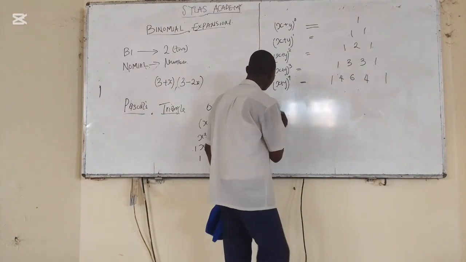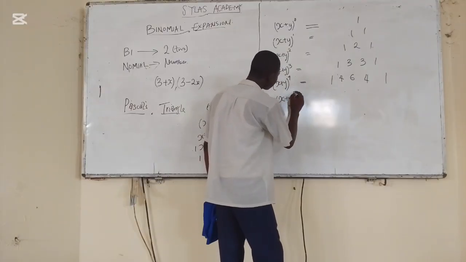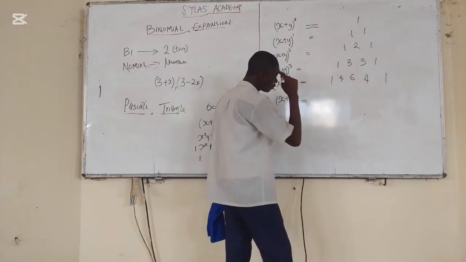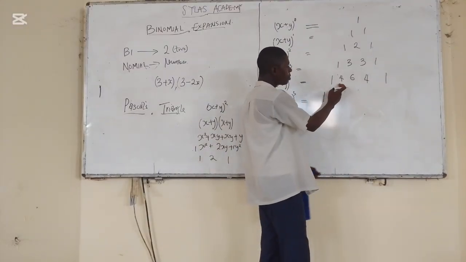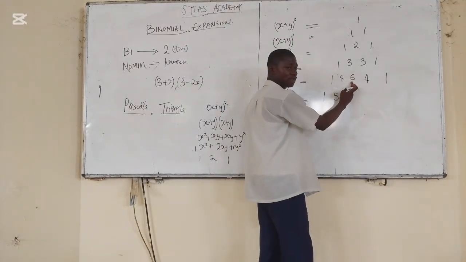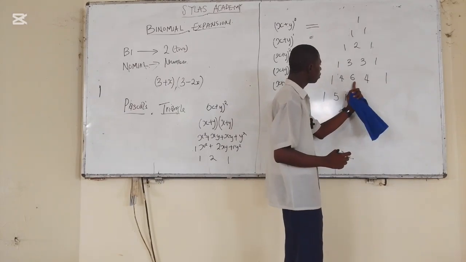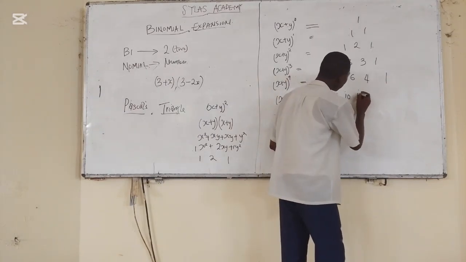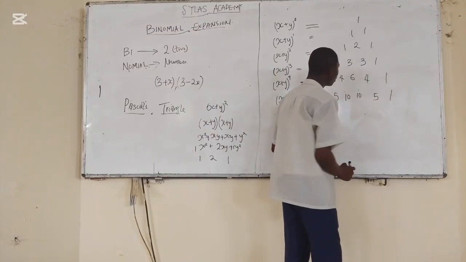1. If you say x plus y to the power of 5 is equal to, you have your 1 already. 5 here, 4 here plus 1 gives you 5. 6 plus 4 gives you 10. 4 plus 6 gives you 10. 1 plus 4 gives you 5. You bring your 1 down.